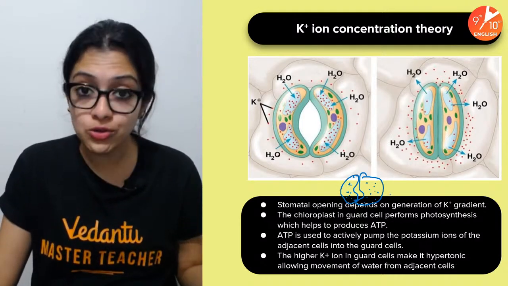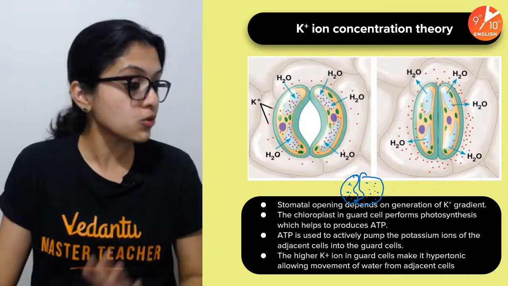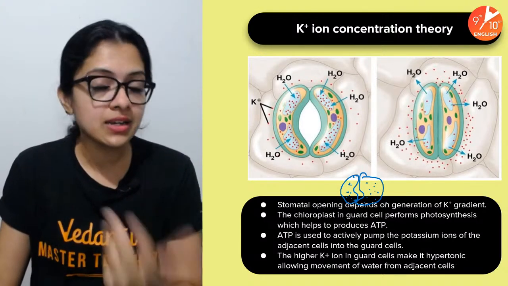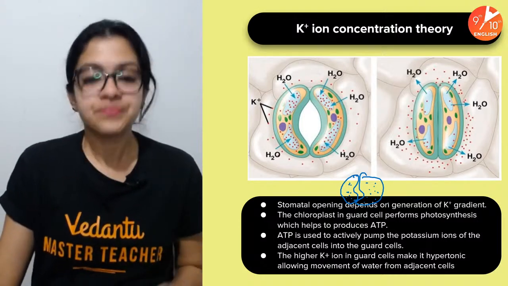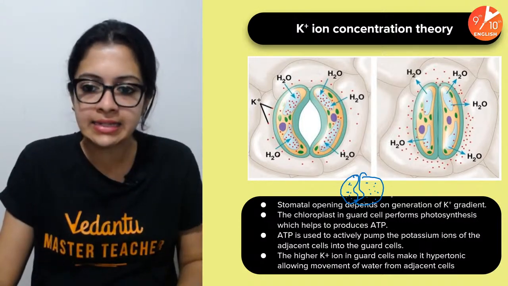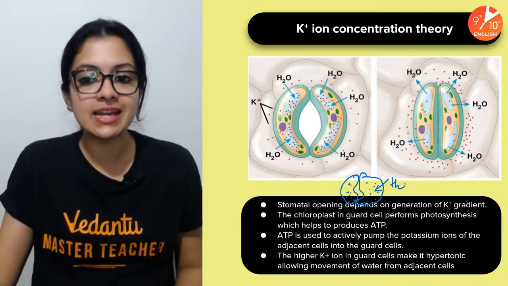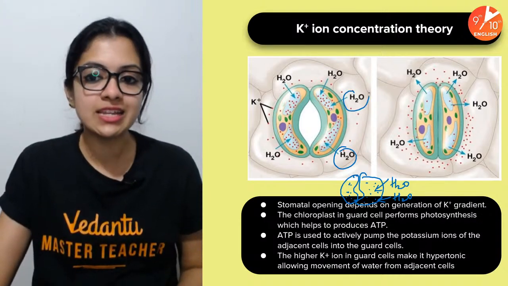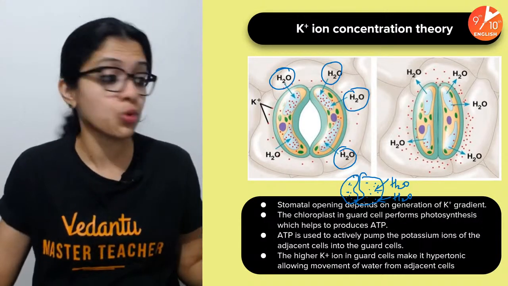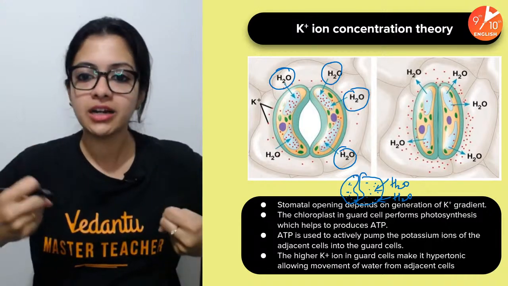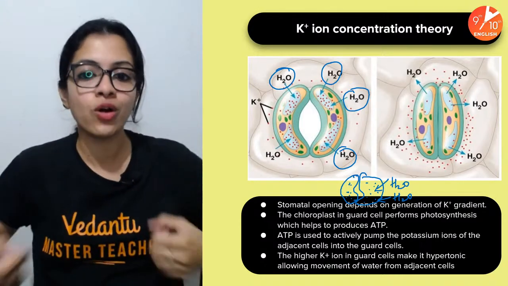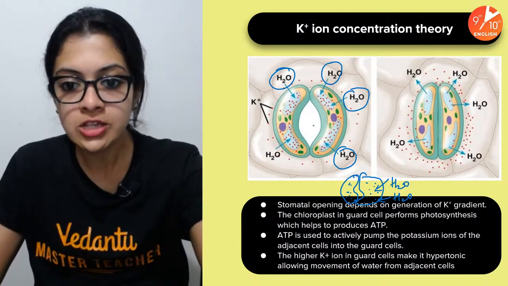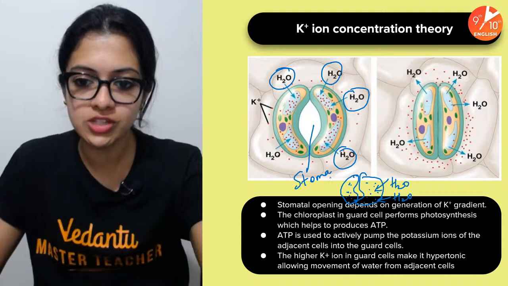When there is a high solute concentration, we say that osmotic pressure would be high, or it is hypertonic. As a result, in order to bring about a balance, water is spontaneously drawn in by endosmosis. As you can see here, water gets drawn in by endosmosis. And as a result, what happens? Guard cells swell up, they become turgid, and they pull apart. The inner walls of the guard cells pull apart from each other, and the stoma would be exposed. So this is the stoma. Stoma is singular for stomata.